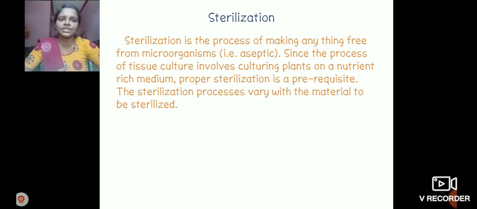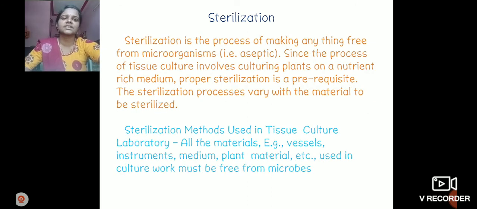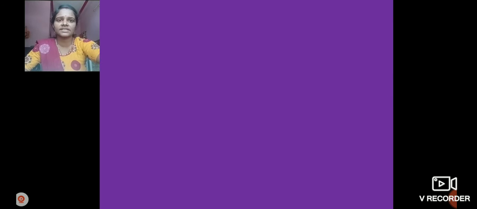Since the process of tissue culture involves culturing plants on a nutrient rich medium, proper sterilization is a prerequisite. The sterilization process varies with the material to be sterilized. In the tissue culture laboratory, all the materials, for example vessels, instruments, medium, and material used in culture, can be sterilized. Why? Because they must be free from microorganisms.